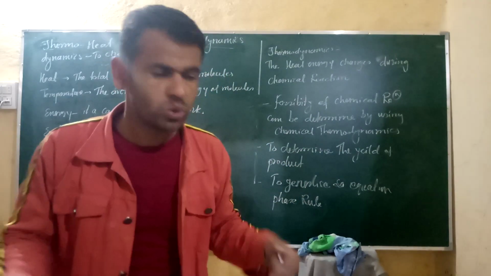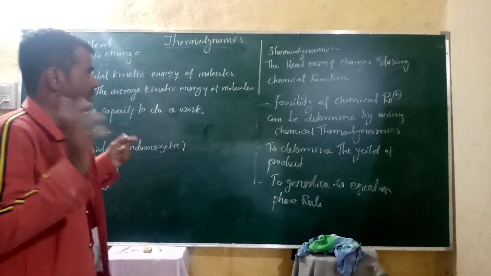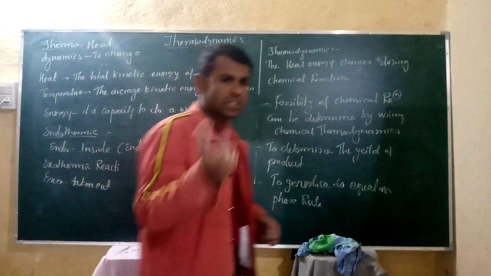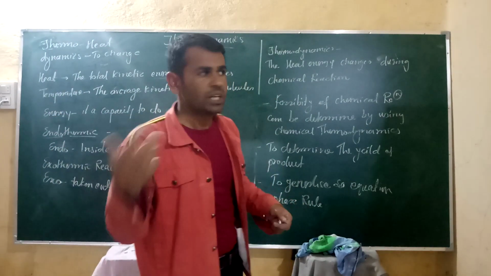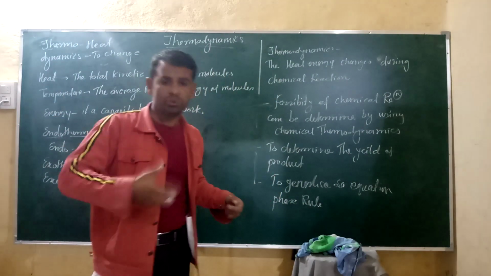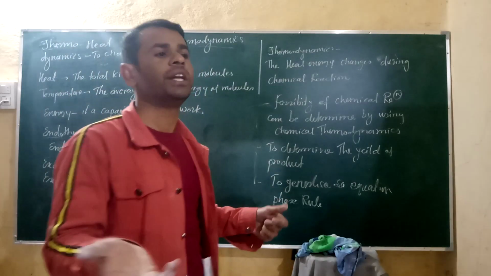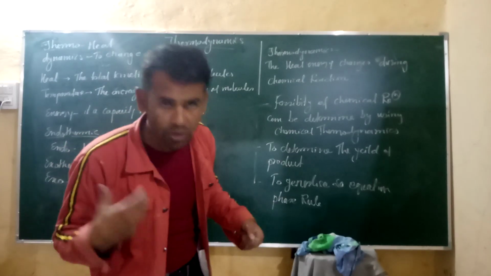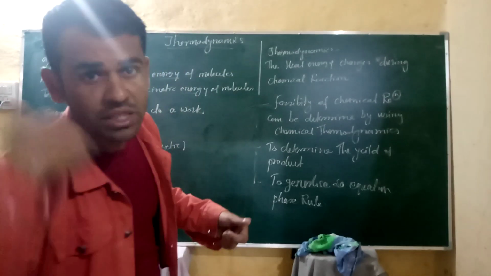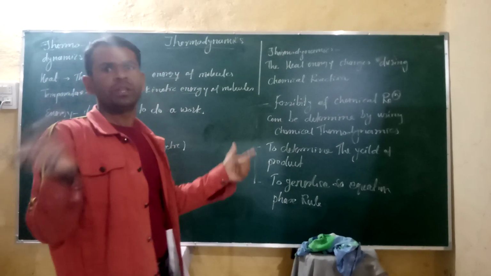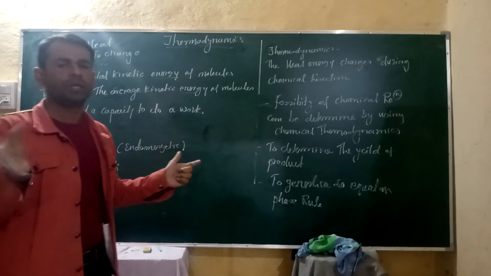So that is called an exothermic reaction. All these things happen in a chemical reaction. That is, in any reaction which takes place, the heat energy changes: either heat energy is absorbed or heat energy is liberated.